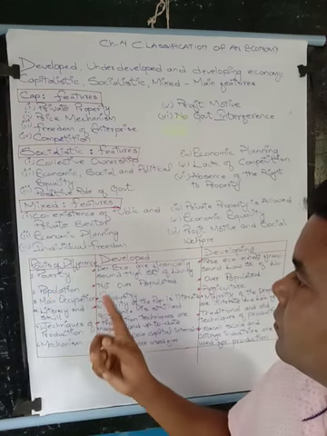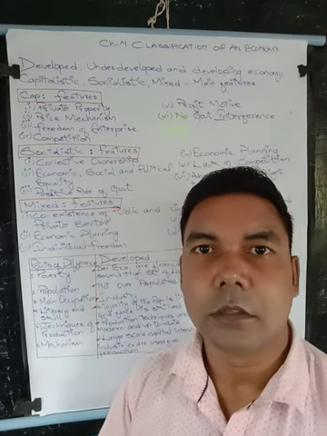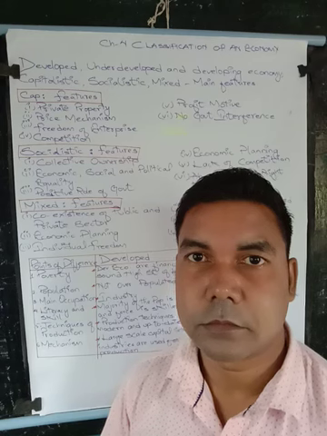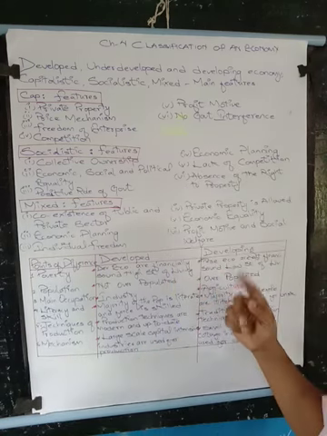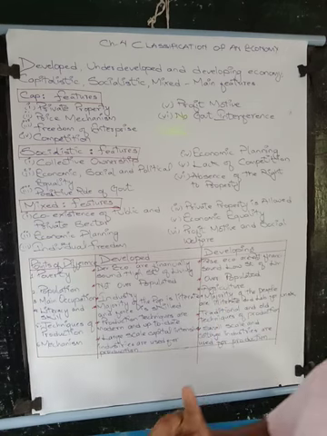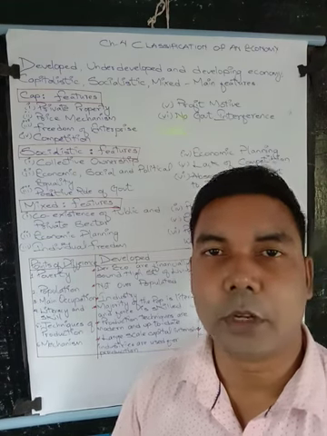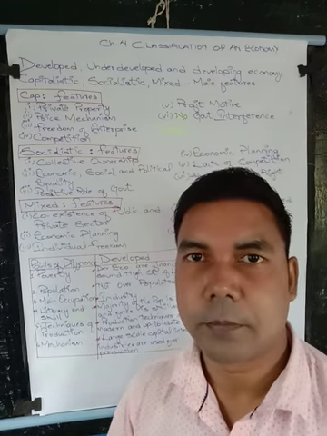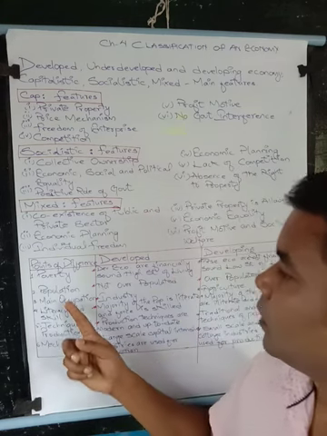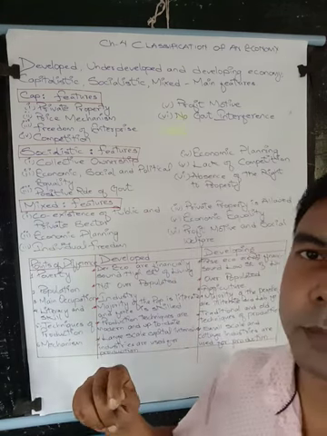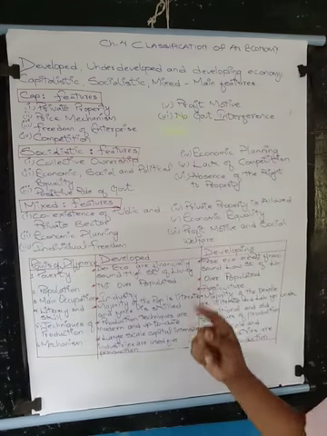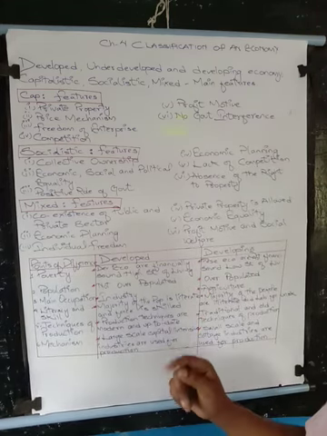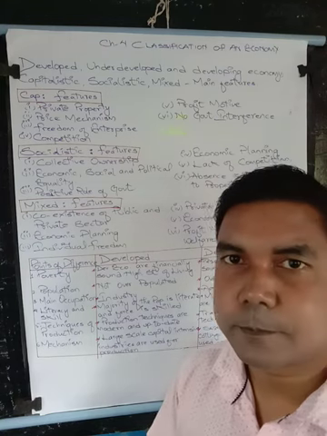Population. In a developed economy, it is not overpopulated. Too much population is not there. But in developing or underdeveloped economies, there is overpopulation. Too many people are there. Main occupation. In a developed economy, the main occupation is industry. But in a developing or underdeveloped economy, the main occupation is agriculture.